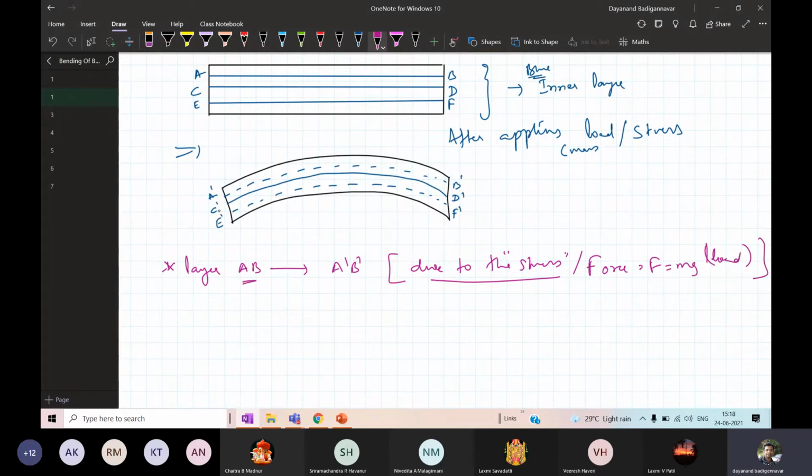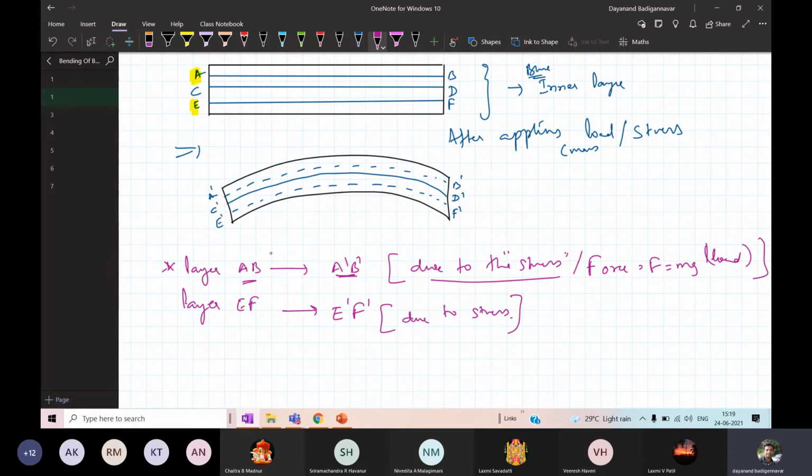the layer AB, which had a length AB, has now changed to A dash B dash. Similarly, if you look at the second one, what is the second one? EF. So the layer EF gets changed to E dash F dash. This is also the same thing due to the stress that you have.